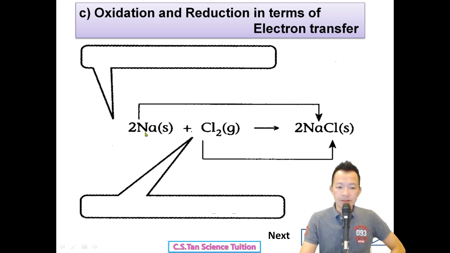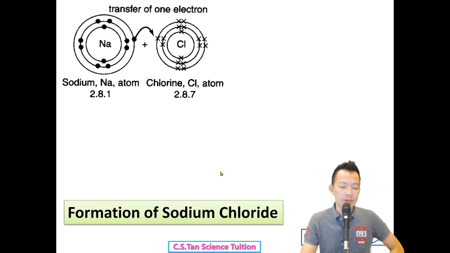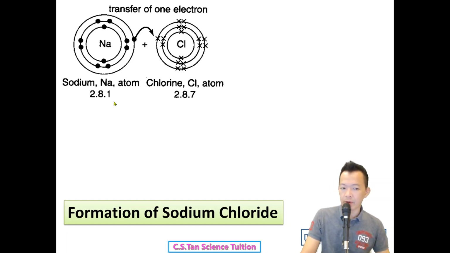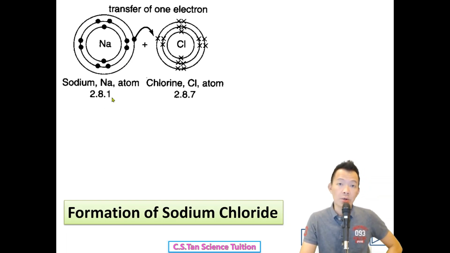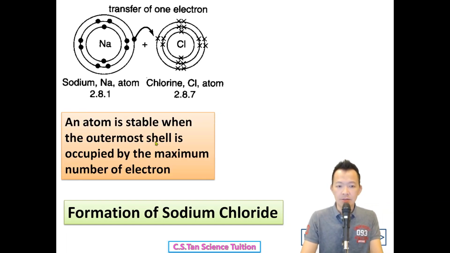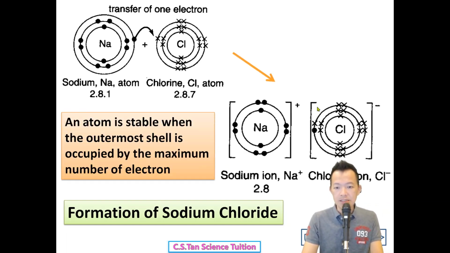Sodium reacts together with chlorine to become sodium chloride. So what is going to happen? Let's have a look first. Sodium has the electron arrangement 2.8.1, and because of the 1, sodium is not stable. Chlorine is 2.8.7, and because of the 7, the chlorine atom is not stable. So during the chemical reaction, sodium is going to lose the electron to the chlorine. Sodium loses the one valence electron to the chlorine. So losing electron, this is what we call oxidation.